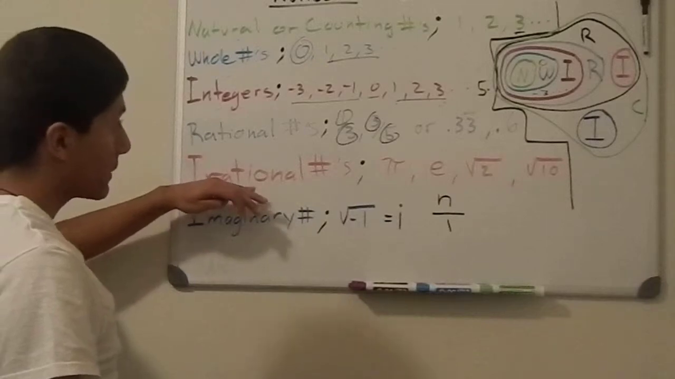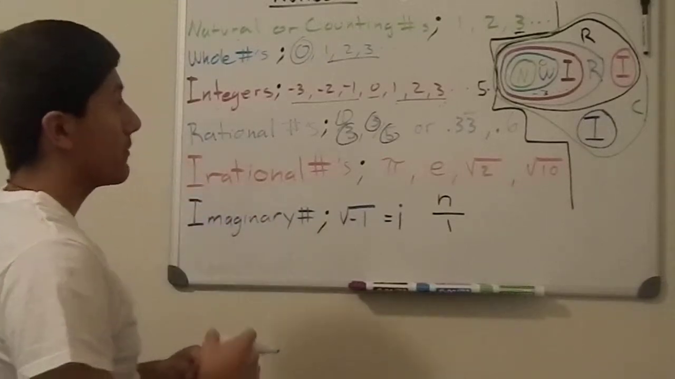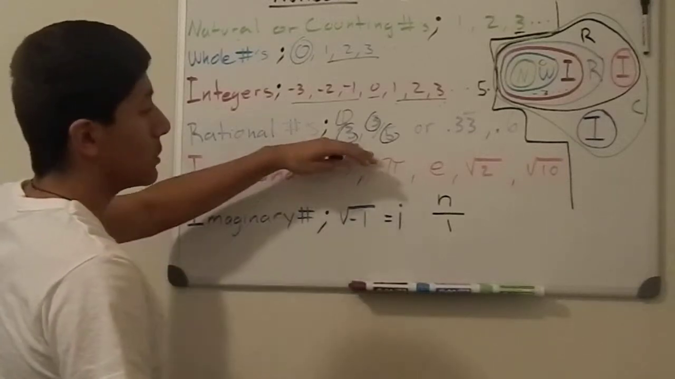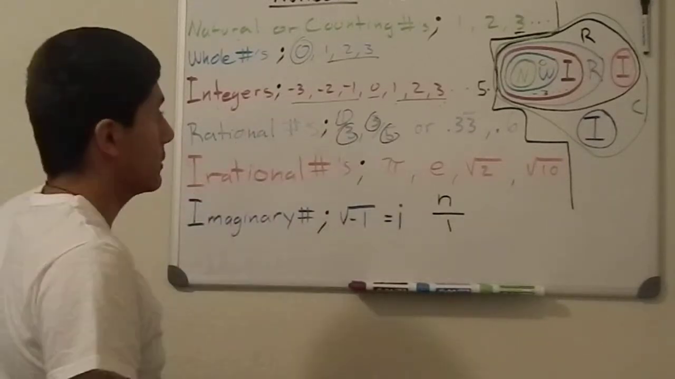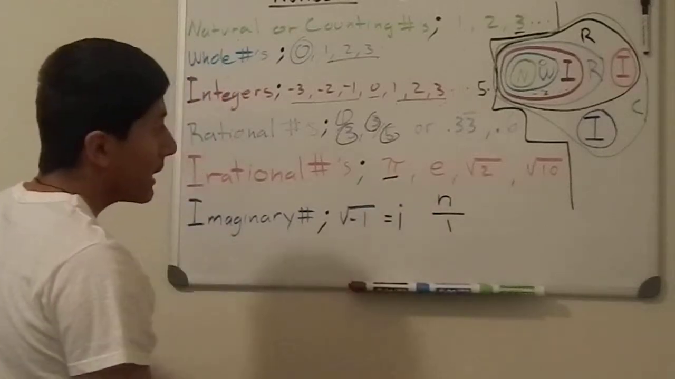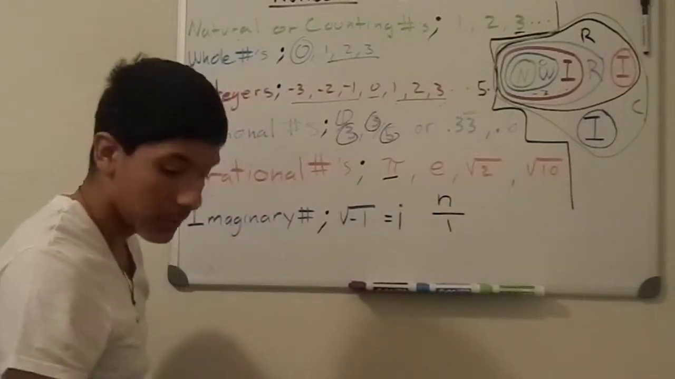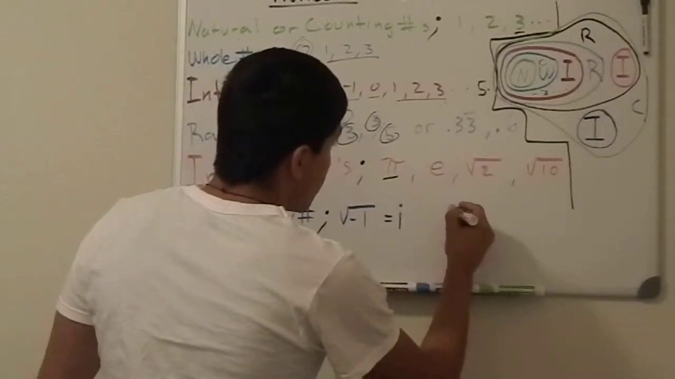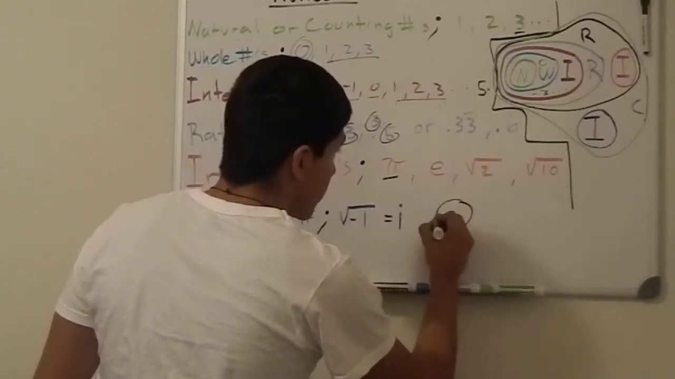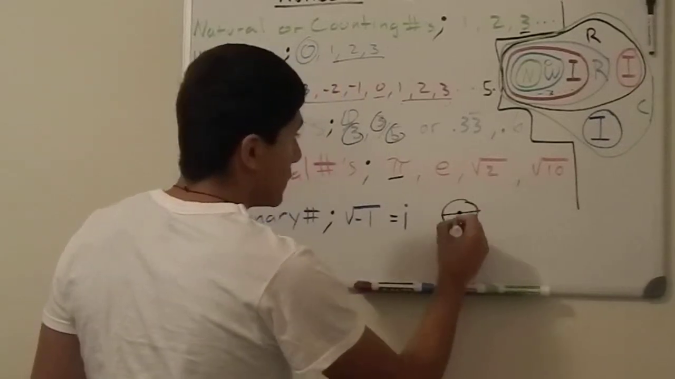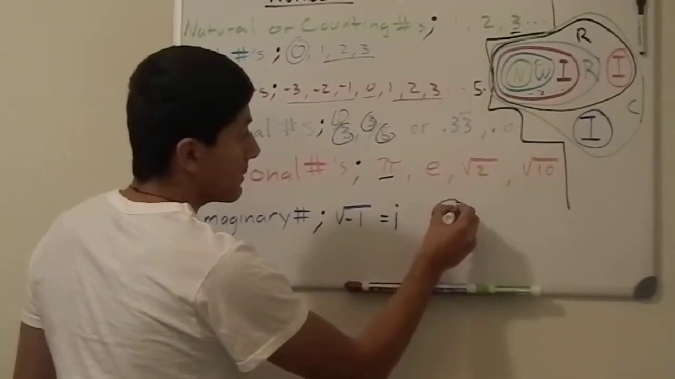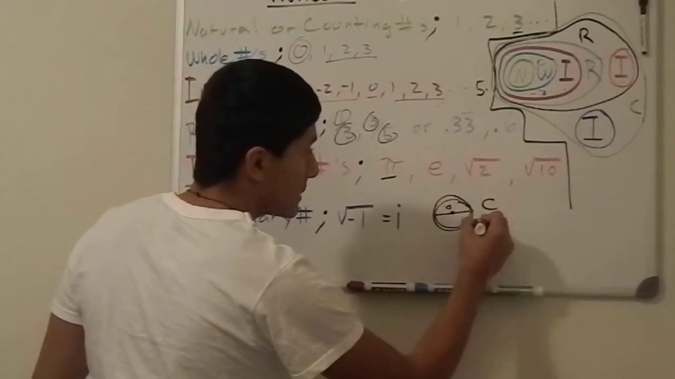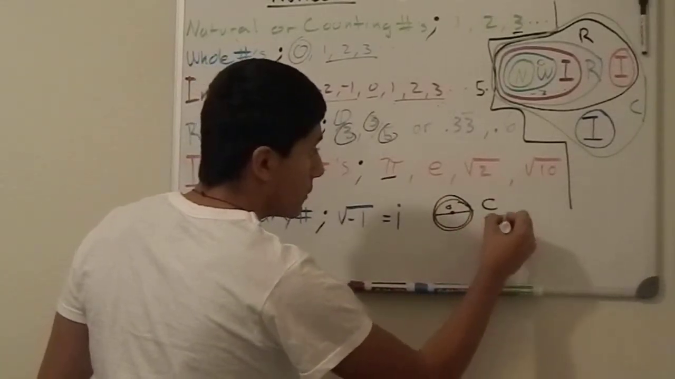Irrational numbers. Irrational numbers are numbers that are not exactly defined by a ratio or a fraction, like pi. Pi comes from when you have a circle and you have your diameter, right? When you take the diameter and the circumference, which is all the way around the circle, you take your circumference, divide by the diameter, you'll get